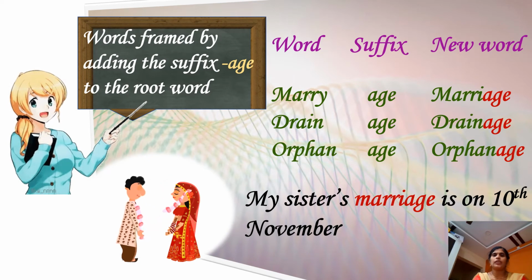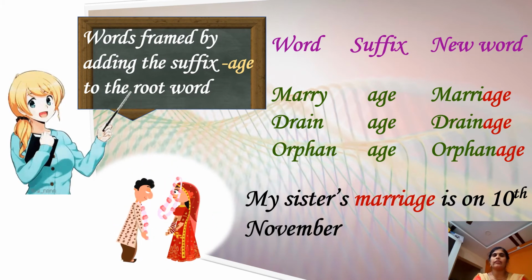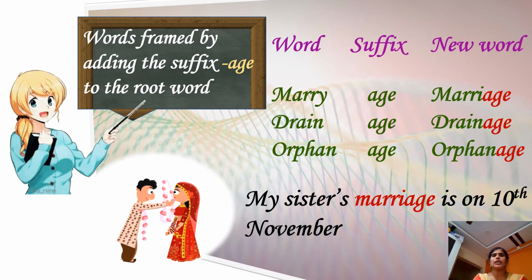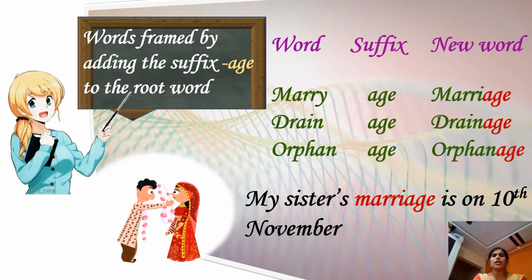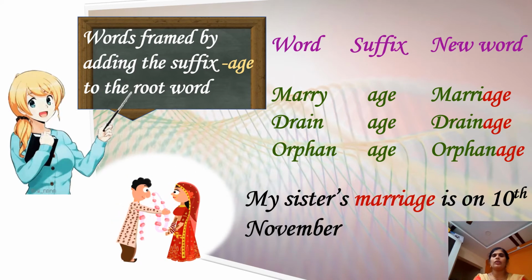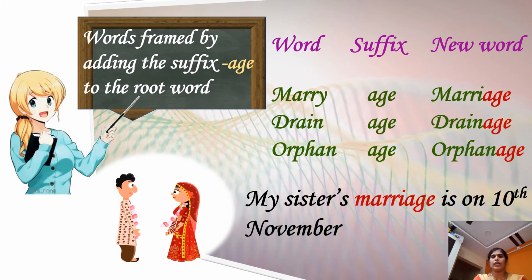Here we are with the next example, children. Words framed by adding the suffix age to the root word. For example, marry, by adding the suffix age, the new word becomes marriage. In the same way, drain plus age becomes drainage. Orphan, orphanage. My sister's marriage is on 10th November.